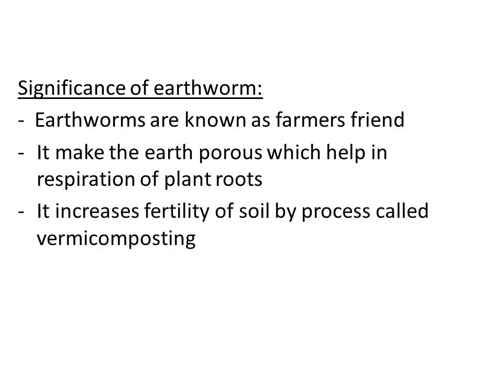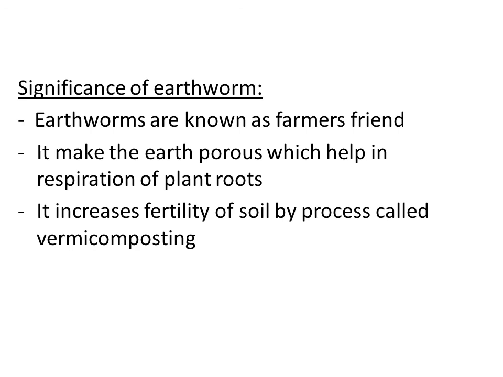One more significance of the earthworm is that it increases the fertility of soil by a process called vermicomposting. The earthworm is a detritivorous animal, right? It feeds on the organic matter present in the soil. While eating, it takes up a bit of soil together with the organic matter and digests the food.